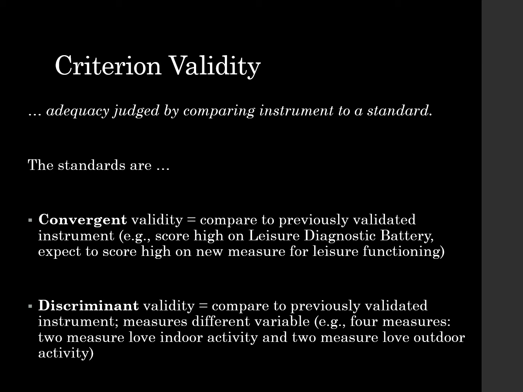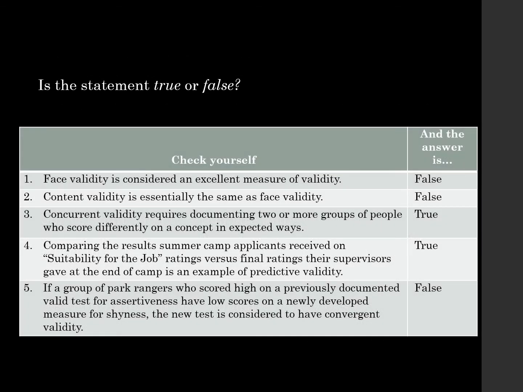Convergent validity is when we compare to previously validated instruments. So if somebody scores high on one specific instrument and we're measuring that same kind of concept but with a different instrument, we expect them also to score high. Let's go over a few examples here to kind of check ourselves.